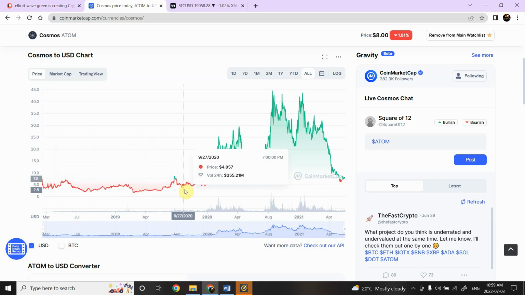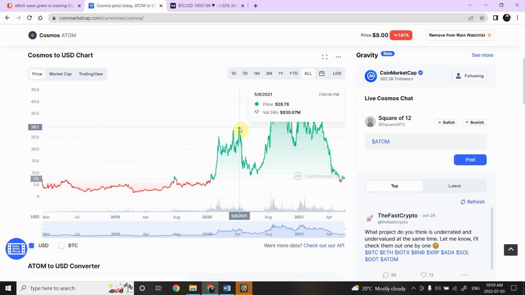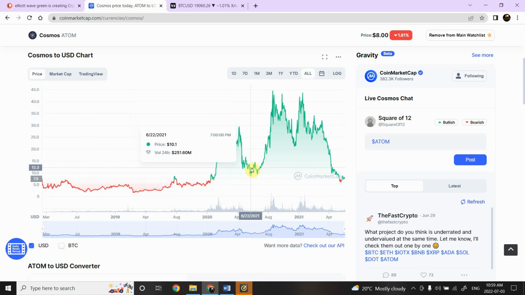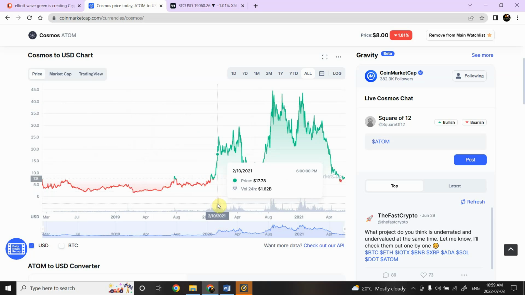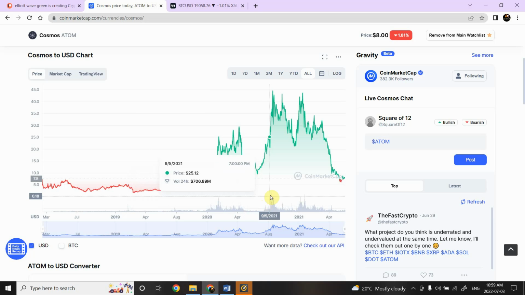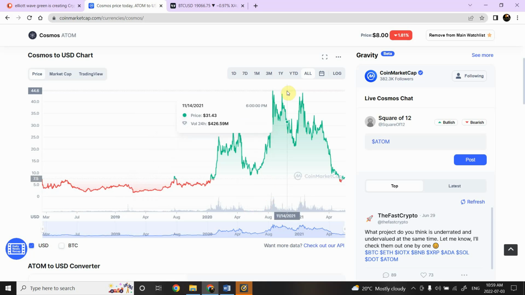And then we went in and created a high over here. We created a bottom right over here, and then we created a high which was way beyond the previous high. So all of this is pretty interesting. We can also look at the volume. The volume has been really high in this area. In this area, once again, volume has been really high, and volume has been high in this range right over here and in this range. So that gives me also an indication that it is acting very well.